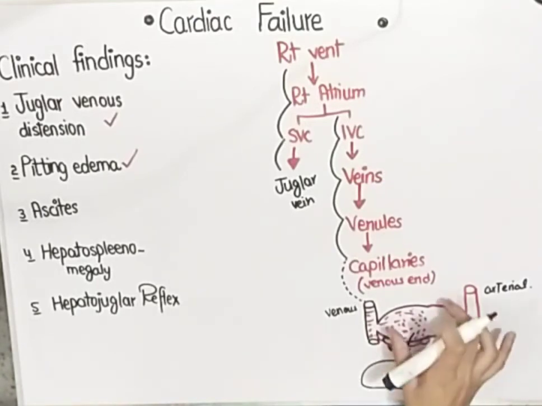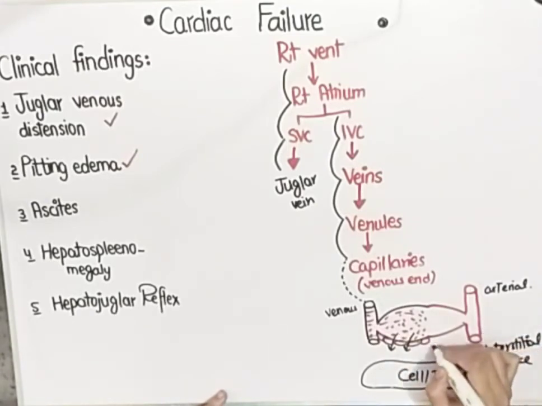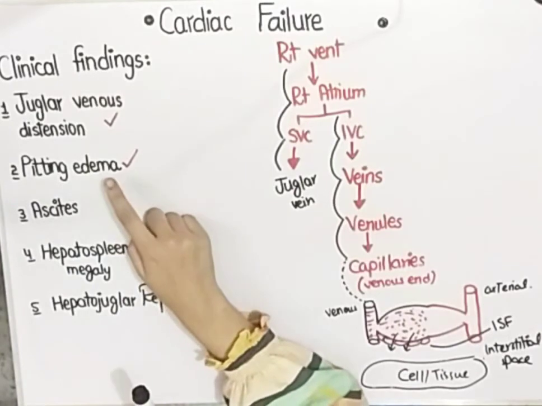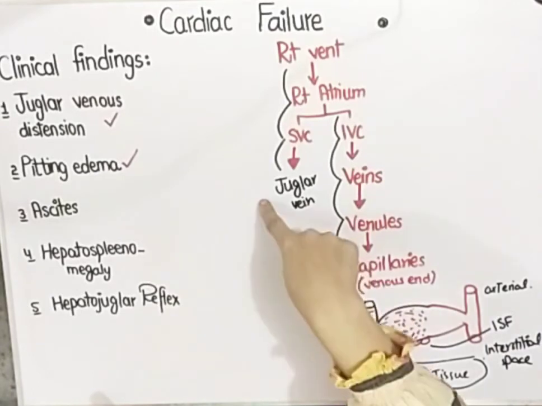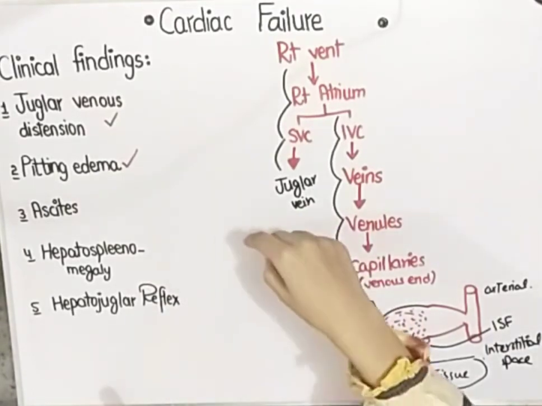This is a cell, or you may call it a tissue, this is a capillary, and the space between them is called the interstitial space. The fluid coming out of the capillary into this interstitial space is called interstitial fluid. So a lot of interstitial fluid accumulates over here. Whenever there is a lot of interstitial fluid, that condition is termed edema, the abnormal accumulation of interstitial fluid. And this edema is a pitting edema. If you put a finger on the leg of a person, it will go deep. That is a pitting one.